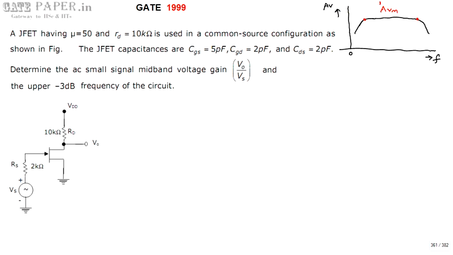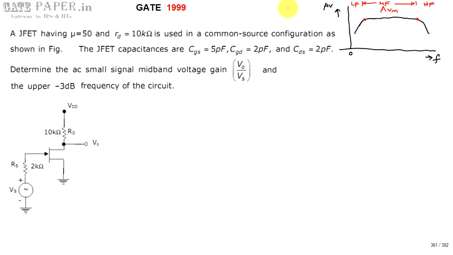This is the mid frequency range, below this is the low frequency range, and above this is the high frequency range. At low and high frequencies, gain reduces compared to the mid frequency range.